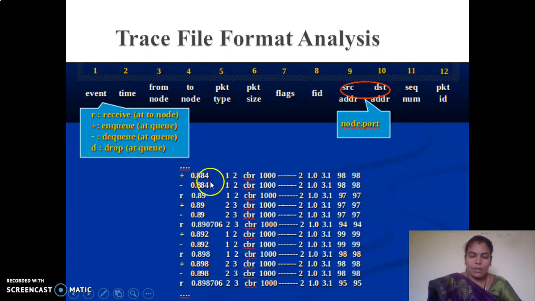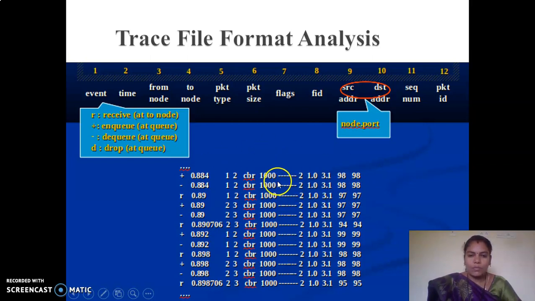Here we have 1 and 2 as source nodes, 2 as the routing node and 3 as the sink node. CBR for the UDP protocol, constant bit rate, is shown here. Packet type and packet size are displayed here. The 7th field is for flags, and the 8th one is the flow ID. The 9th and 10th fields are for source address and destination address, the 11th field describes the sequence number, and the final one displays the packet ID.